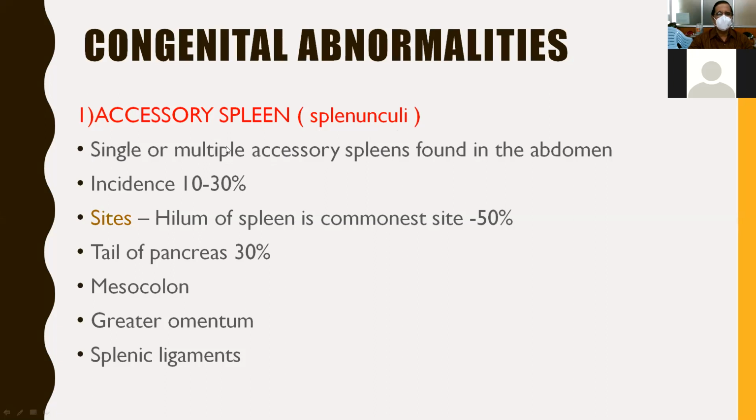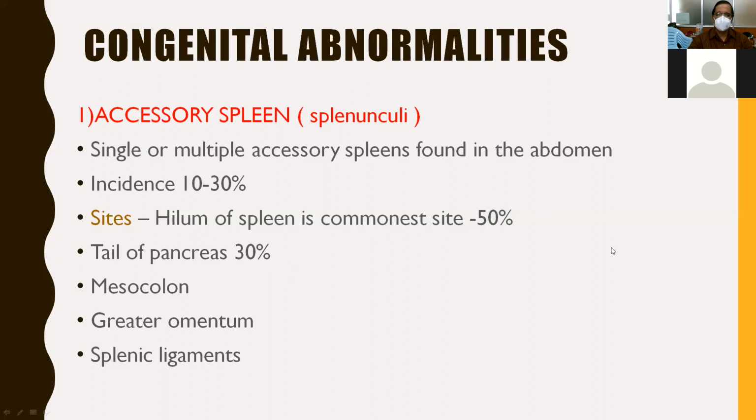So accessory spleen or splenunculi, there may be single or multiple accessory spleens found in the abdomen. The incidence is 10 to 30%. And what are the common sites where you see accessory spleen? Number one is the hilum of the spleen, the commonest site. In 50% of the cases it contains accessory spleens. And another one is the tail of the pancreas.